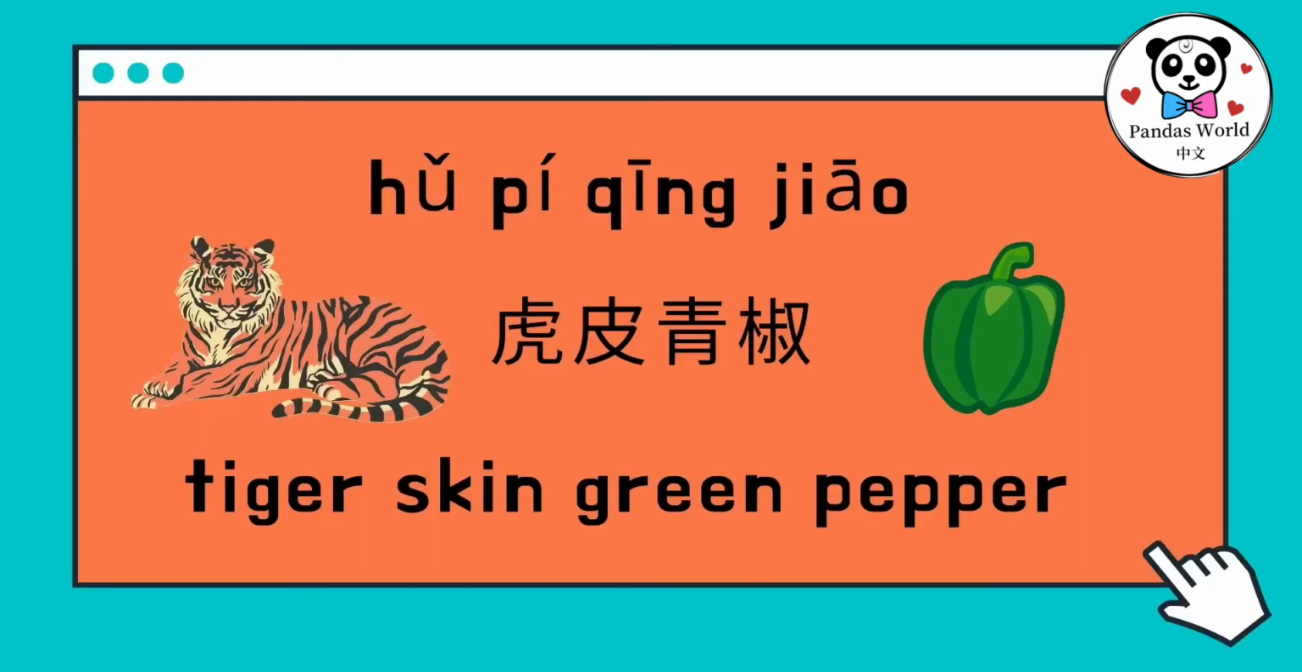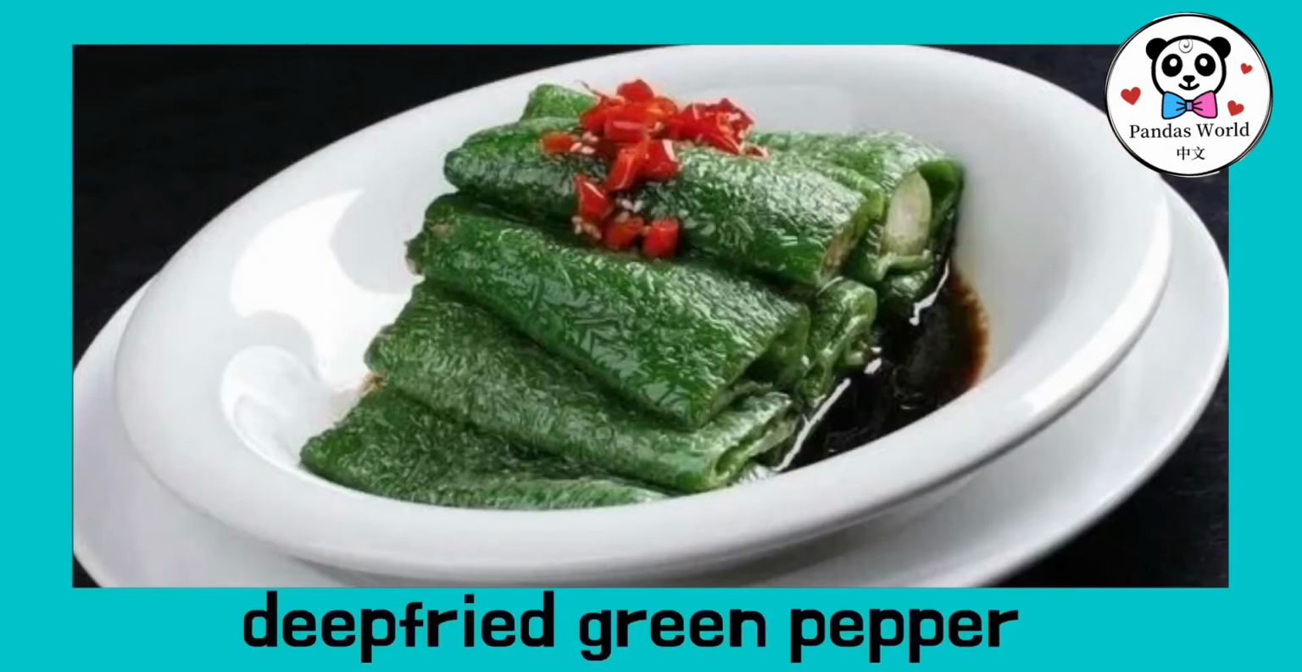Correct. Next dish, 虎皮青椒。虎 tiger, 皮 skin, 青 green, 椒 pepper. Who could tell me why it is called 虎皮青椒? Because the lines on the green pepper look like tiger skin.